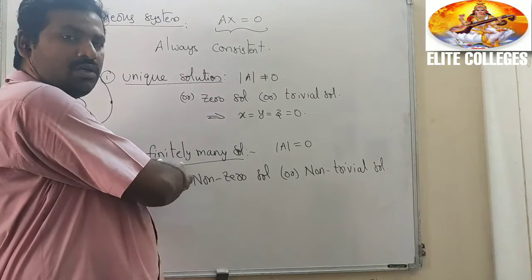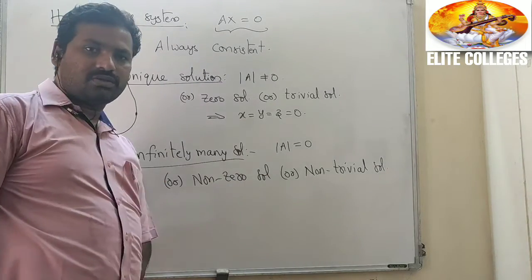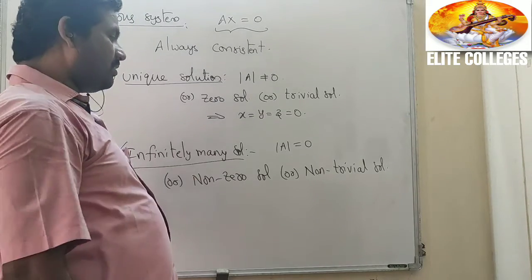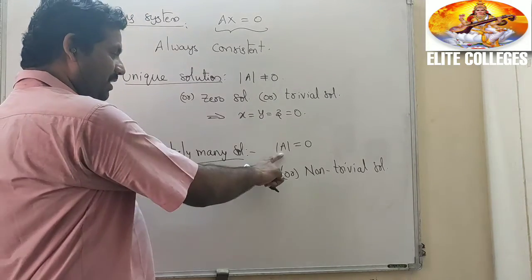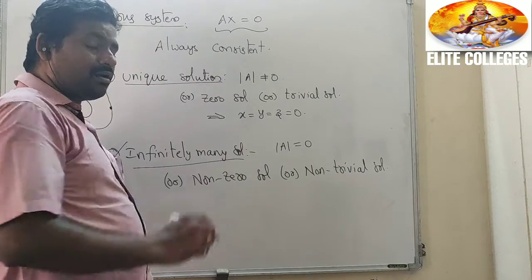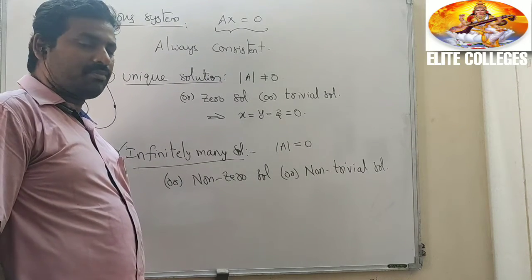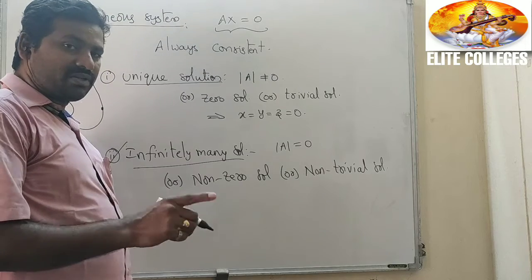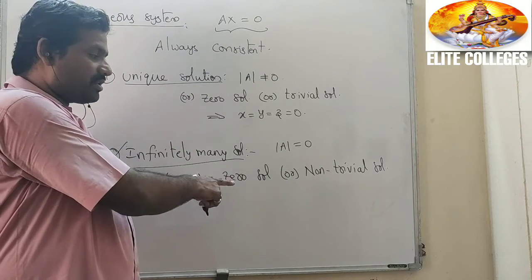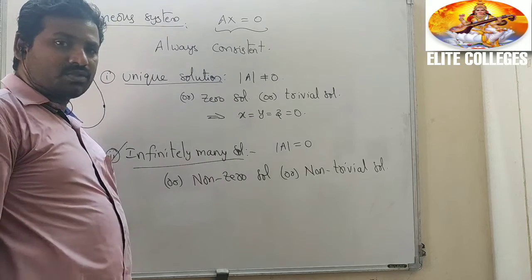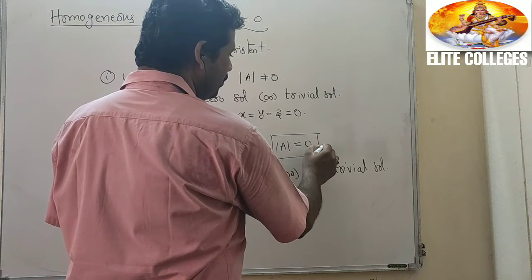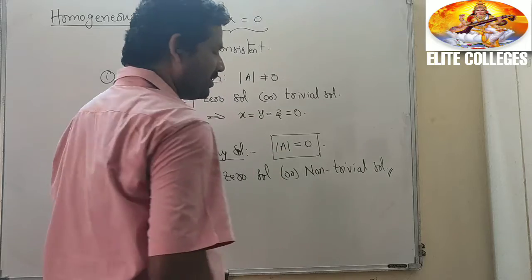So maximum questions are based on this one. They give a system of equations having infinitely many solutions, and we have to take delta A equal to 0. In the question they will give some lambda or k, so those values we have to find. Delta A equal to 0, or non-zero solution, same thing, or non-trivial solution. Whenever they ask infinitely many solutions, non-zero solution or non-trivial solution, then we take delta A equal to 0. So that is the concept.